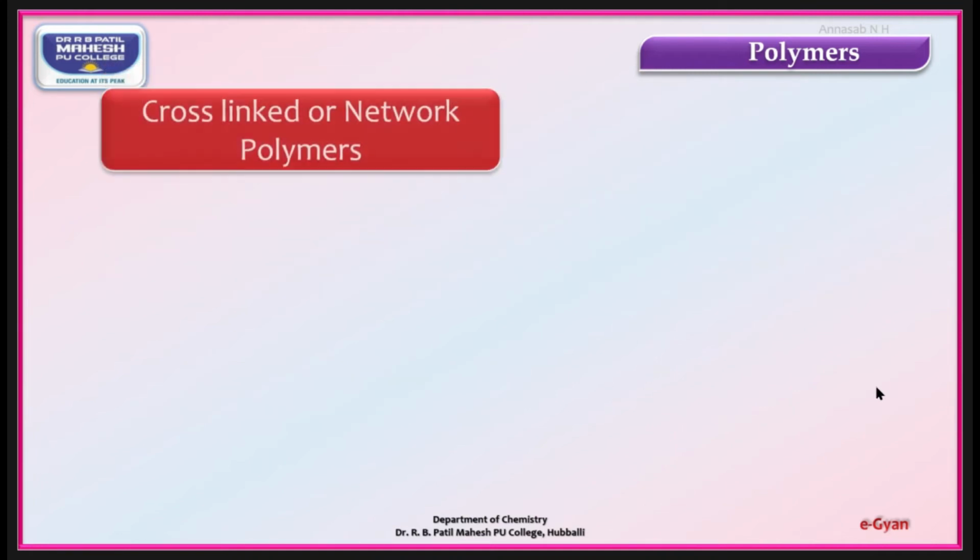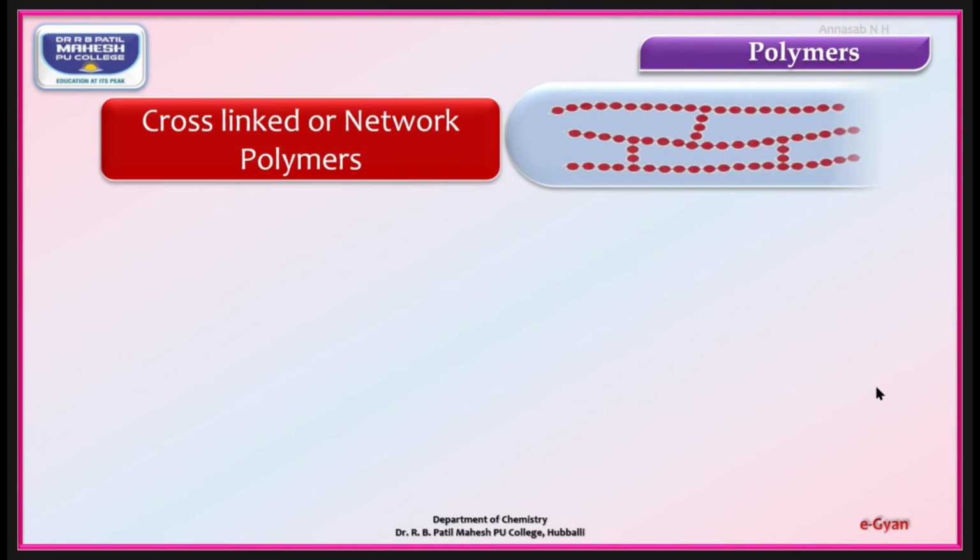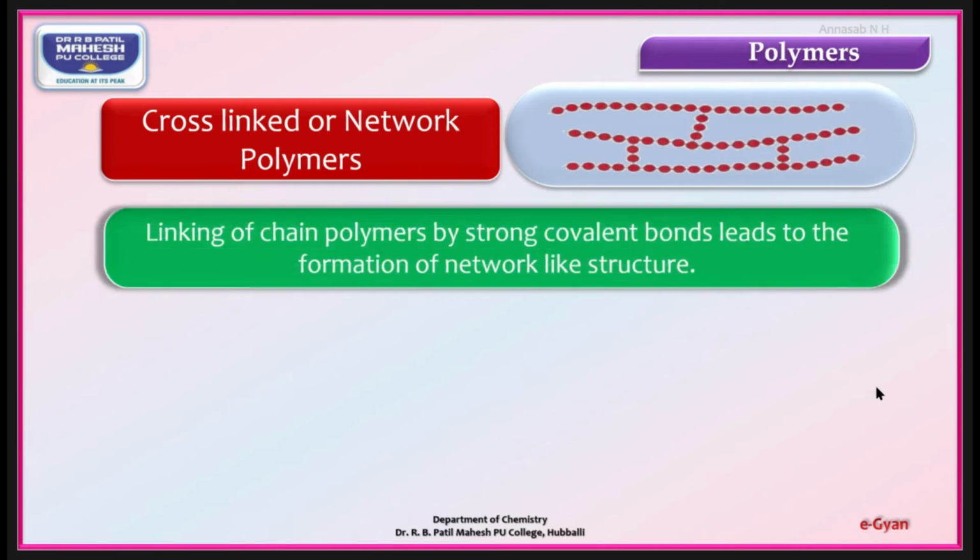Moving to the third one, cross-linked or network polymers. Definition: linking of each polymers by strong covalent bonds leading to the formation of network-like structure. These are known as cross-linked or network polymers.